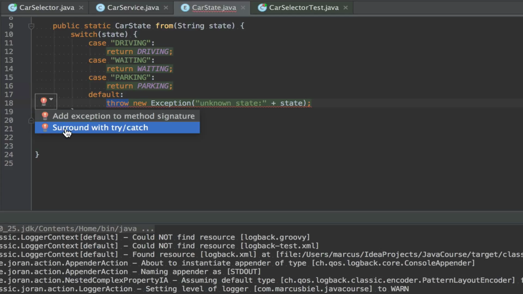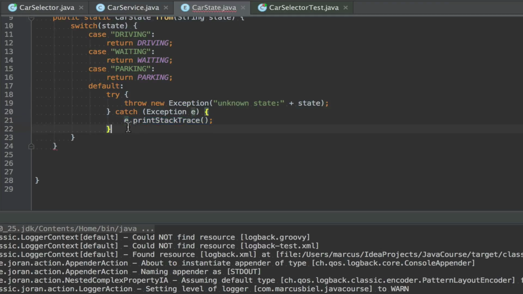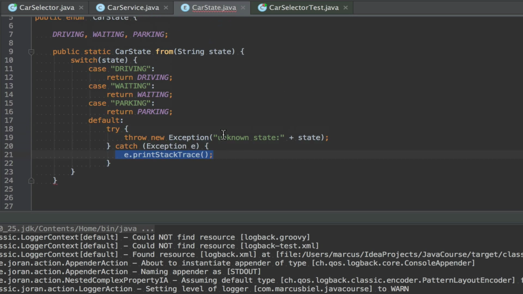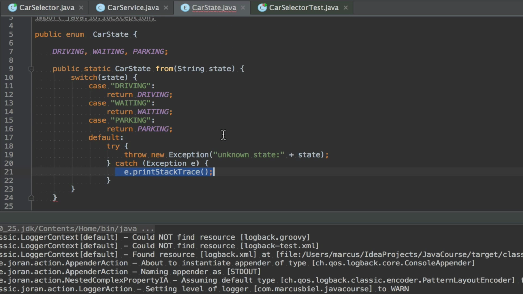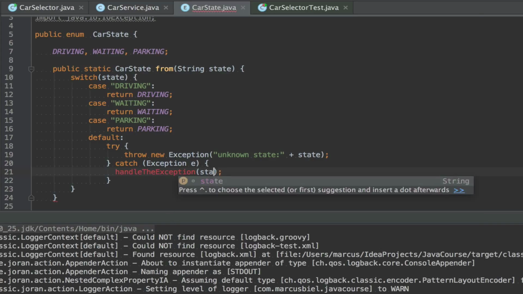If we don't want to add the exception to the method signature, we can directly in here say catch and then handle it. Handling an exception does not necessarily always mean you have to print it. Printing it doesn't really solve the exception. It might be even better to really have a method that does something about the exception, which I now call handleException. The only problem with that is, and I'm not implementing the method now.